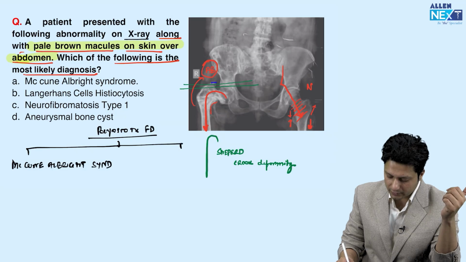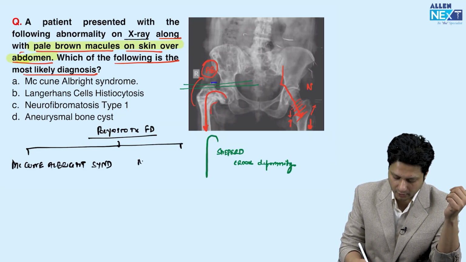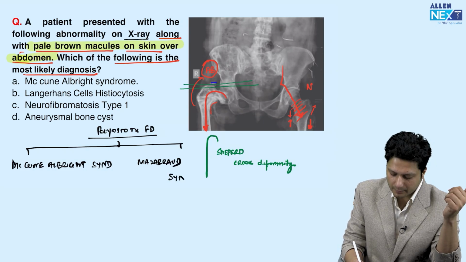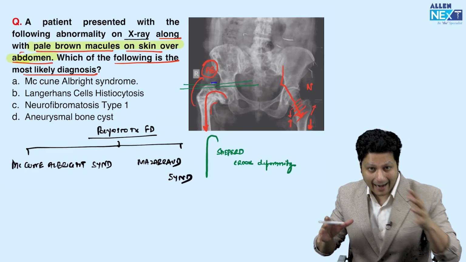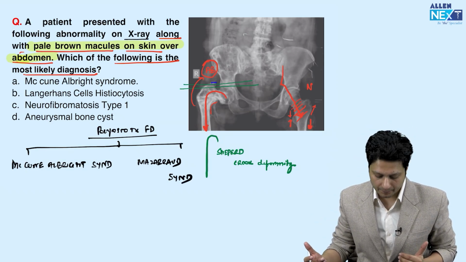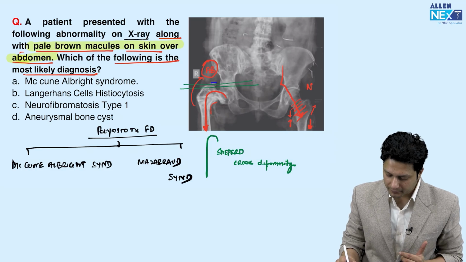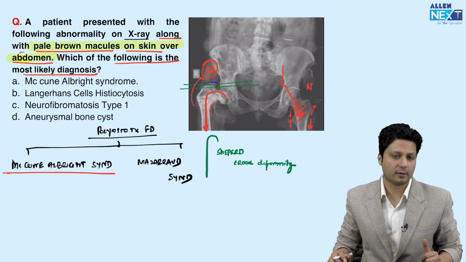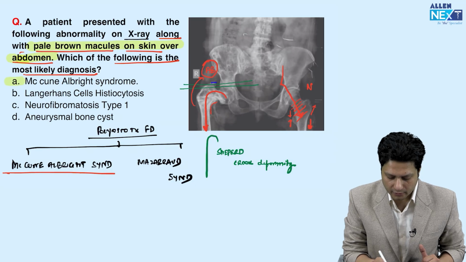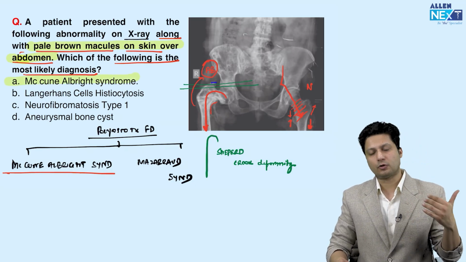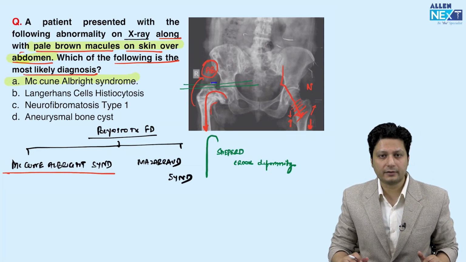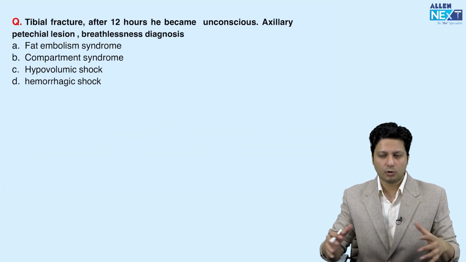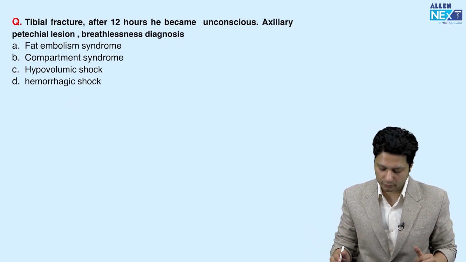The other syndrome with which it is found to be associated is Mazabraud syndrome. Mazabraud syndrome is basically polyostotic fibrous dysplasia with soft tissue myxomas. So the answer for this question is straight away McCune-Albright syndrome. This is the question we have discussed in the revision program also. For this INI-CET examination, a straightforward question, no difficulties. So you came to know everything related to this particular question.